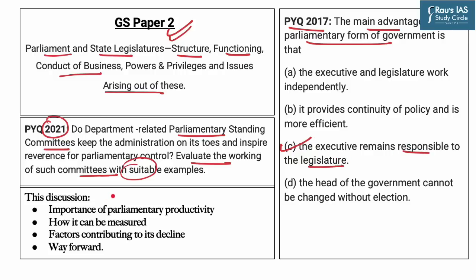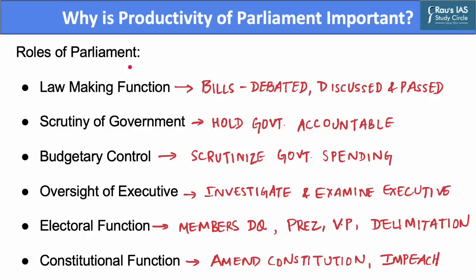And in this discussion, we will focus on the importance of why it is necessary for Parliament to function productively. Second, how can this productivity be measured? We will further discuss the factors that are contributing to the decline of Parliament. In the end, we will discuss the way forward that would suggest improvement in the functioning of the Parliament.